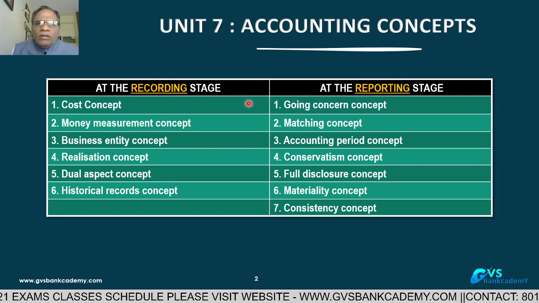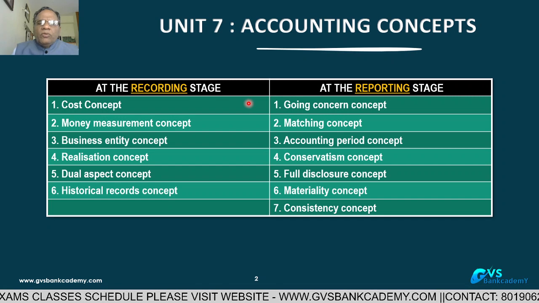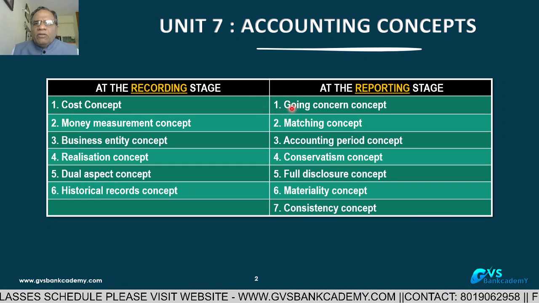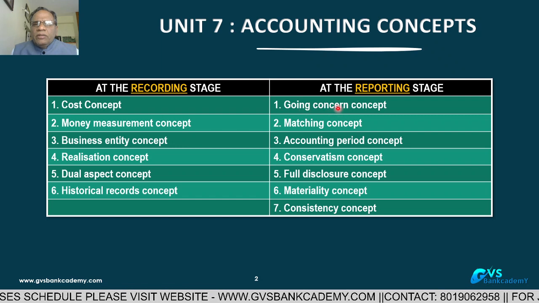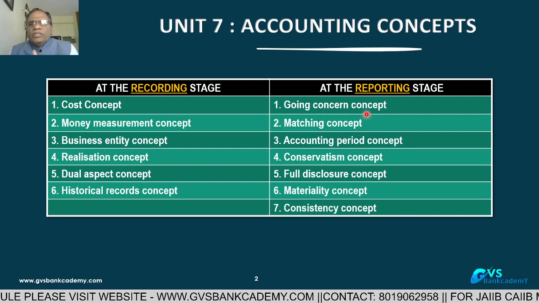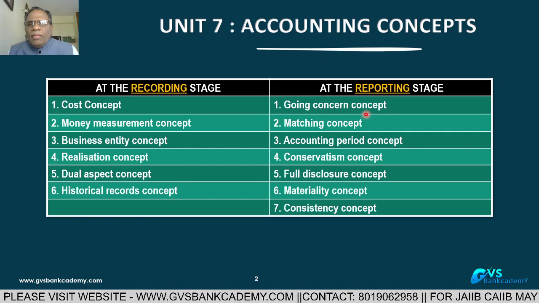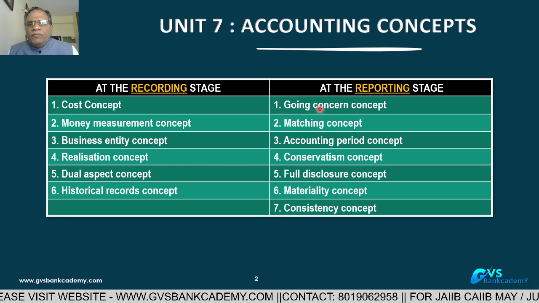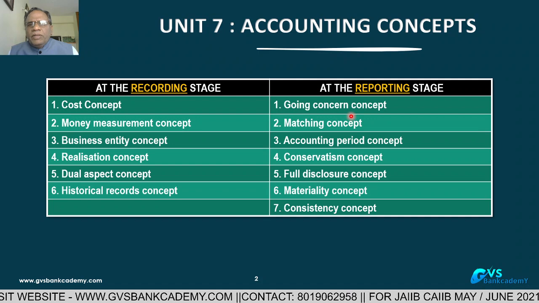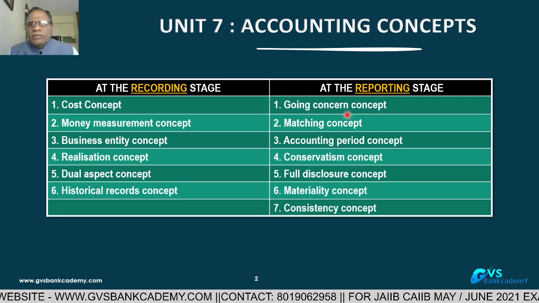Whenever we are reporting, we ask whether the concern is a going concern or not. This is one of the fundamental accounting assumptions. Going concern means every organization, every firm must have an indefinite future. If a firm or a company is not a going concern, it means almost the transaction is over.